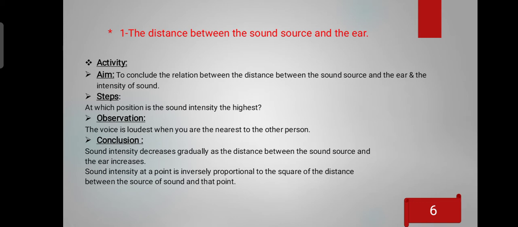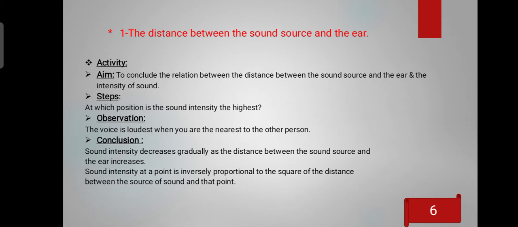At which position is sound intensity the highest? Observation: the voice is loudest when you are nearest to the other person. So we can conclude what? Sound intensity decreases gradually as the distance increases. So sound intensity at a point is inversely proportional to the square of the distance between the sound source and any point. So I is related to 1 over d power 2. I means intensity, d means distance.